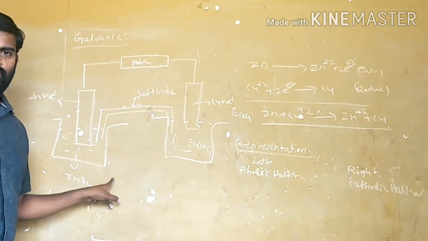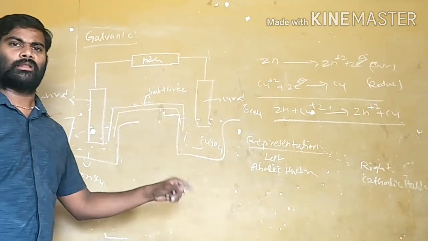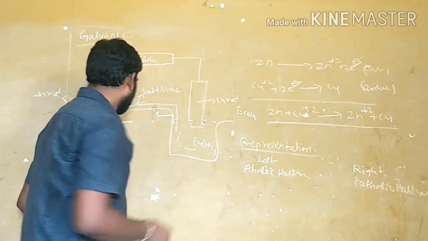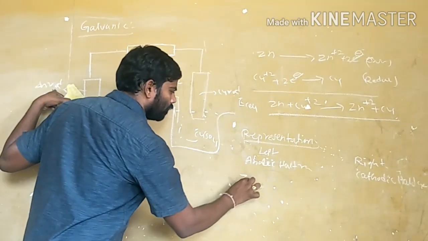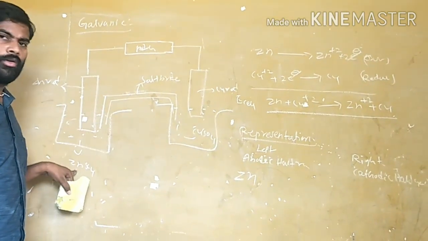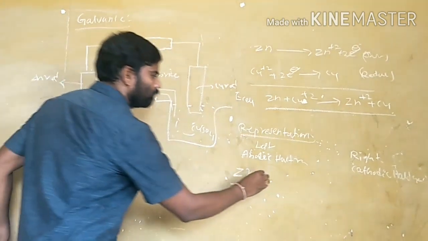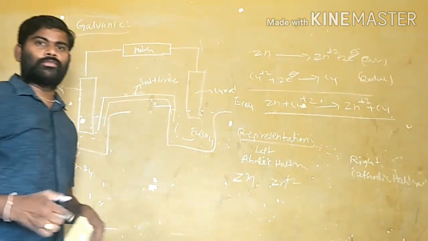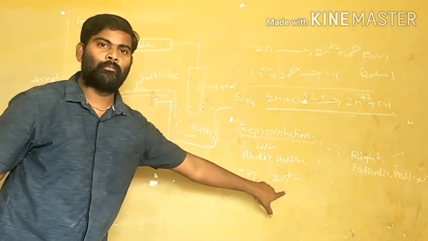In representing the ionic half-cell, first represent the metal, then the metal ion. What is the metal first in the ionic half-cell? Zinc rod is the metal. Then the metal ion. What is the metal ion? Zn2+. The ionic half-cell is written by writing the metal first, then the metal ion.